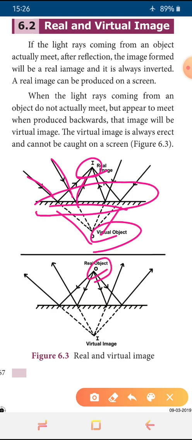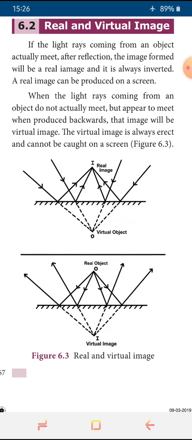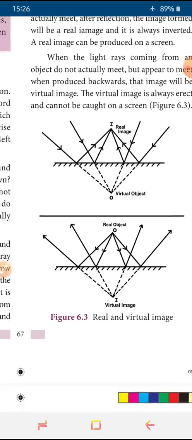Light rays come from the object but reflect, and the image forms behind the mirror, appearing like the rays meet behind the mirror. And see here, the rays are not meeting at a particular point. This image formation is called what? Virtual image. Have you understood, children? So a real image can be produced on a screen, a virtual image cannot be caught on a screen. These are the main differences between real and